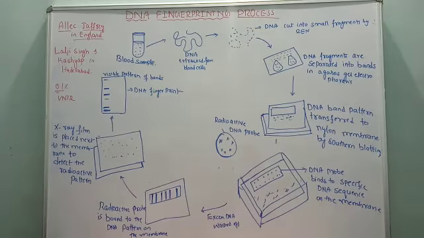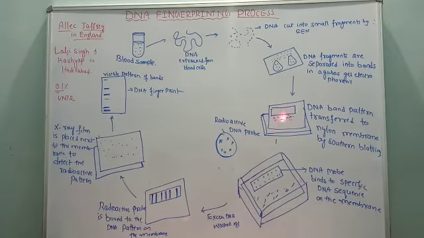Next step. After that, there is one more diagram: the DNA band pattern is transferred into a nylon membrane. So after gel electrophoresis, the DNA is transferred into the nylon membrane. But before that, I have not drawn the alkali treatment, so it is skipped.